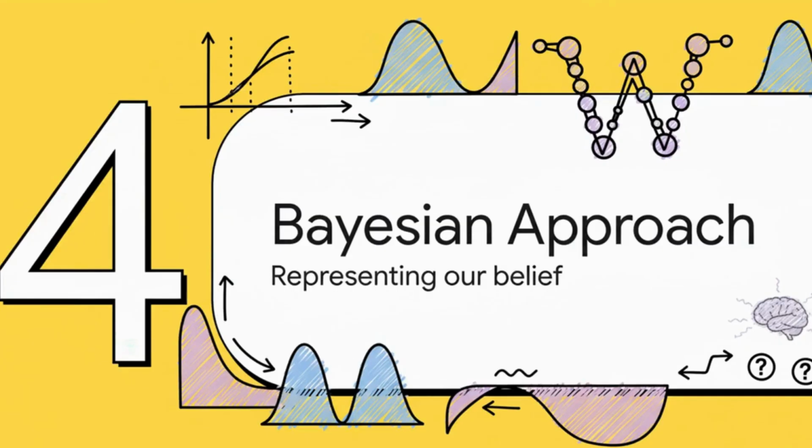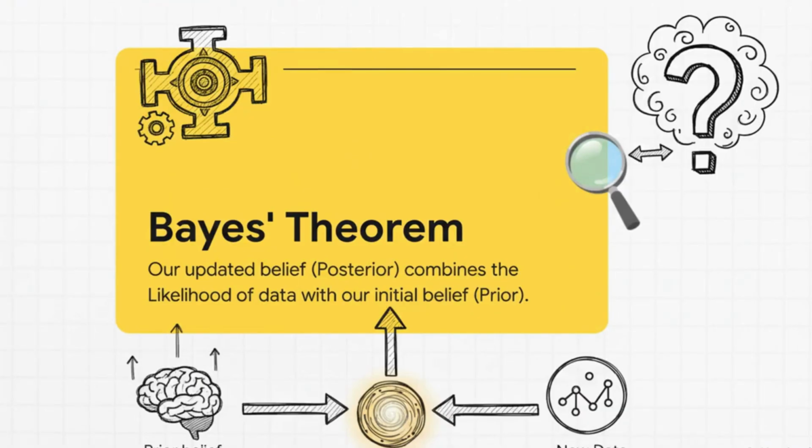Okay, let's back up and go down the other path now, the Bayesian approach. These guys don't mess around with creating fake data sets. Instead, they tackle uncertainty head-on, using probability distributions to represent what they believe about the parameter W. The engine that drives this whole thing is the famous Bayes' theorem. Now, don't let the math scare you. The concept is beautiful. It just says your new belief, the posterior, is a sensible mix of your old belief, the prior, and the evidence you just saw, the likelihood. You start with what you think, you look at new data, and you update your opinion. It's common sense, just formalized with math.